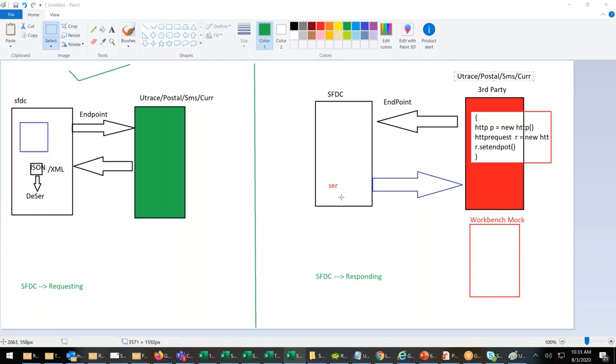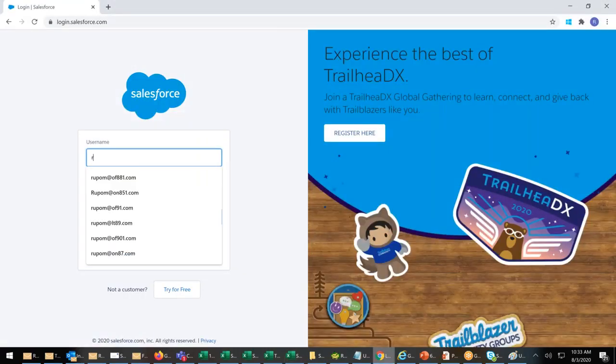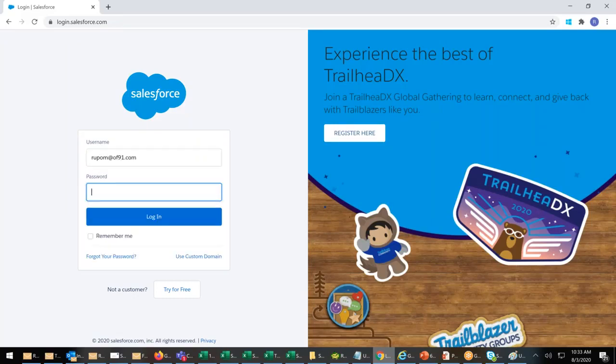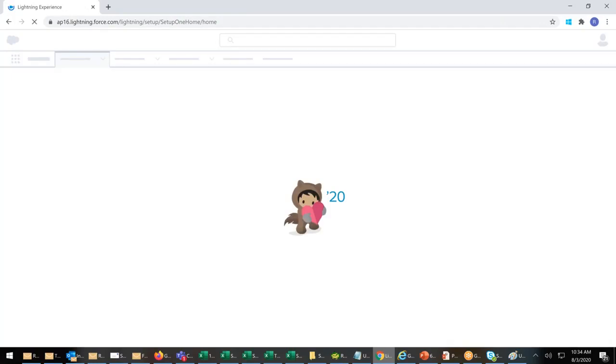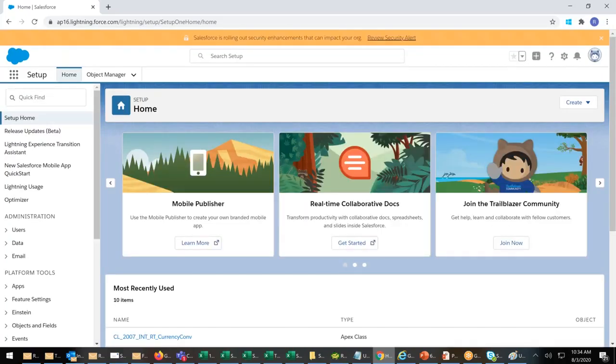Let's see in the Salesforce how we can respond. So I log into my Salesforce. Remember that whenever we want to create a respond, we have to call an annotation called REST annotation. HTTP post. I will show you both HTTP post and HTTP get.